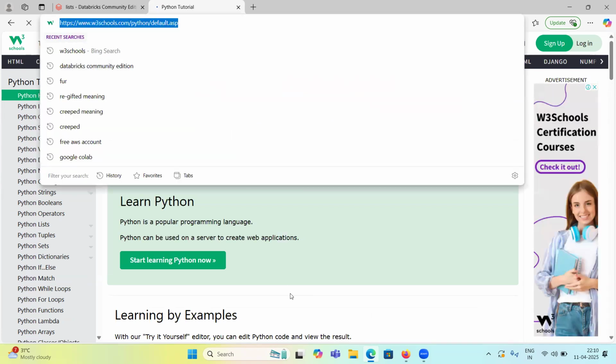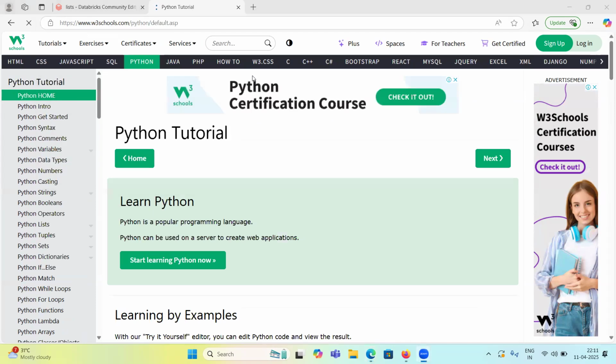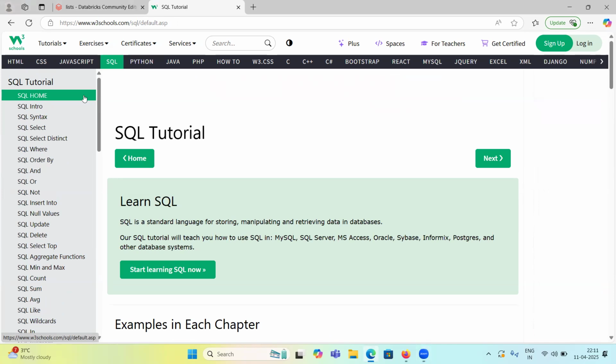Let me share W3Schools. Most of you know it, but this is good, guys. If you want to learn any language, and for data engineering you also require SQL knowledge, this is very good.